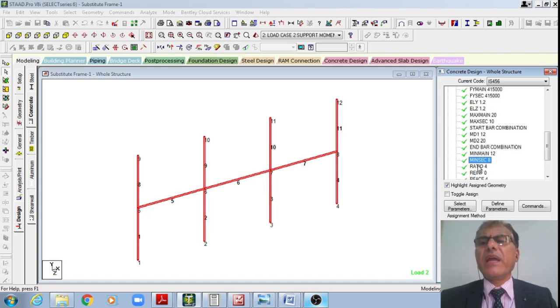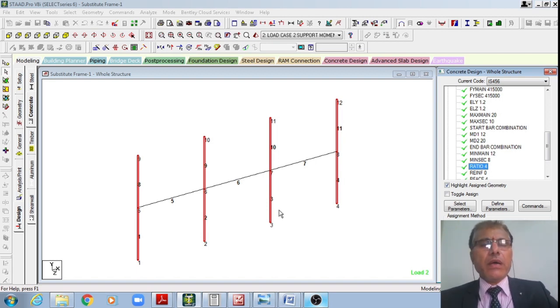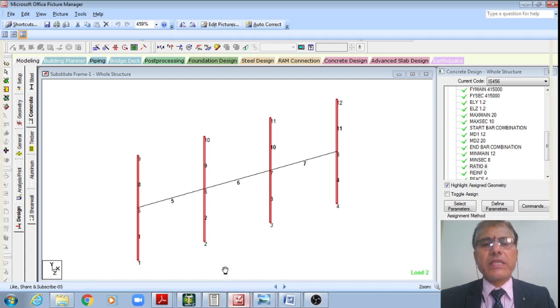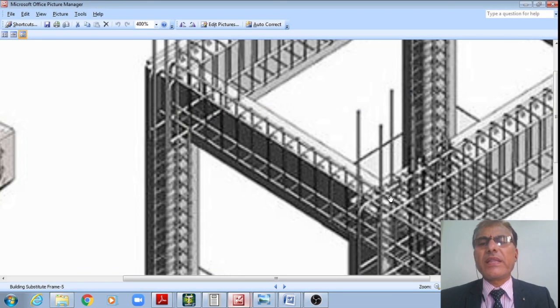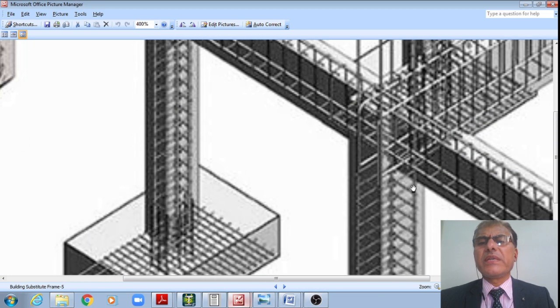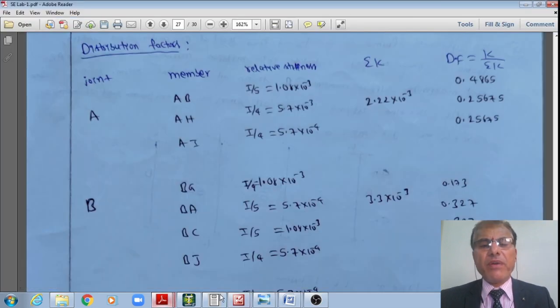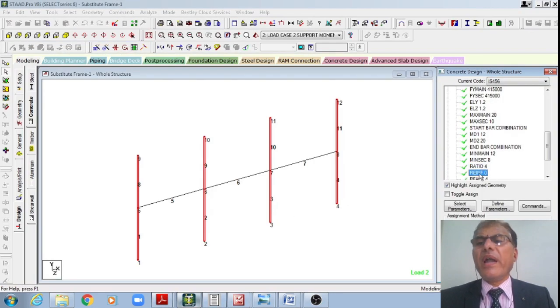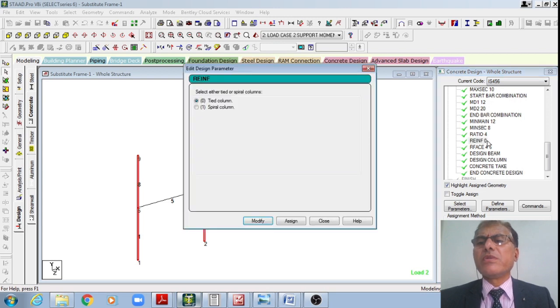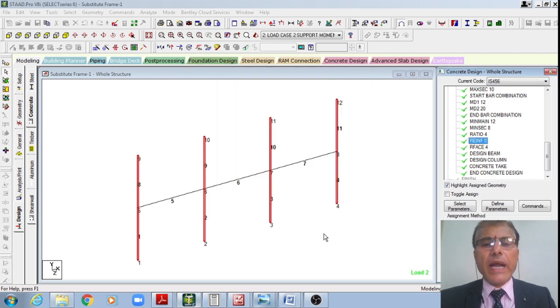Using 8 mm, 415 grade steel, right? Even now assuming that the maximum percentage of the steel is equal to 4, though it is 6. However, if I put 6%, then it will be very clumsy to put the concrete like this. We cannot put the concrete like this. It will be too clumsy. Now you can see, right? Therefore, I will not do like that. Therefore, I'll restrict it to 0.4.